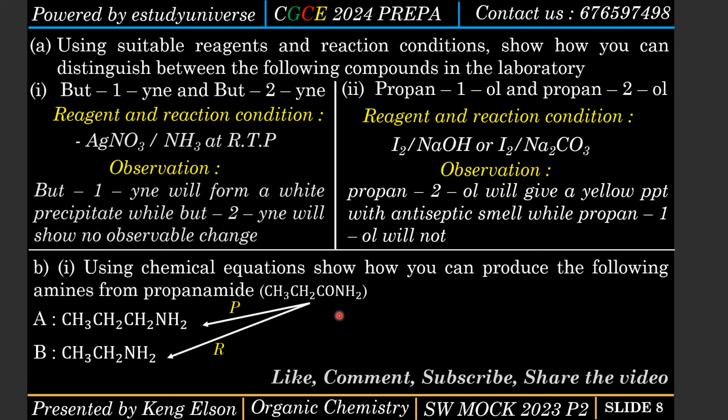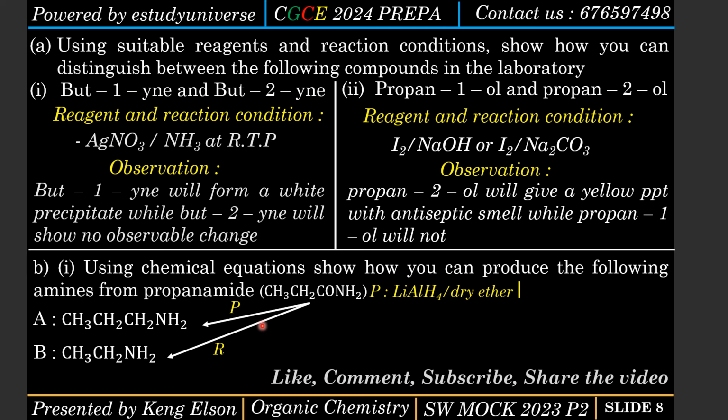So what do I remove O with? It's kind of like I'm removing water, right? So I need to introduce a drying agent. Basically I need to use lithium aluminium hydride in dry ether. This is a dehydrating agent. It's going to remove this oxygen from here completely, and we are going to get propylamine.